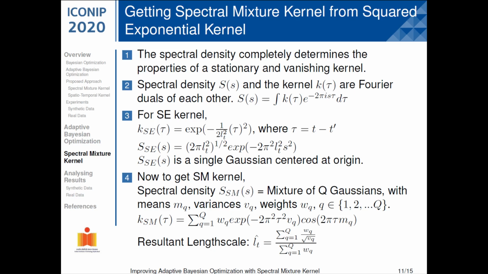This suggests that a richer class of kernels can be created by modeling the spectral density as a linear mixture of Gaussians with non-zero means. This gives the spectral mixture kernel, and we have shown its general form here. The resultant length scale of the spectral mixture kernel has been taken to be a weighted linear mixture of the component length scales of each Gaussian.